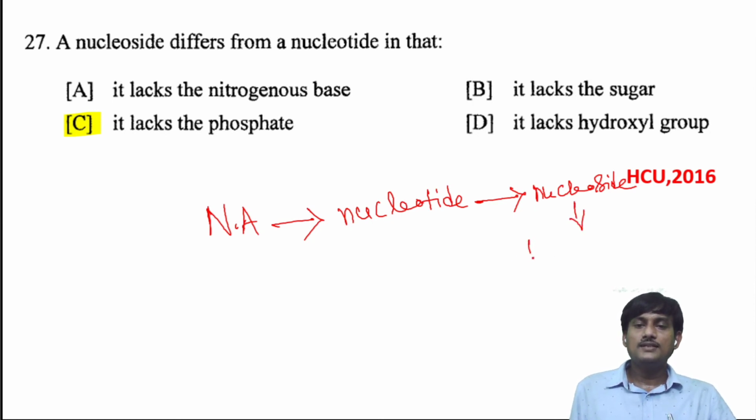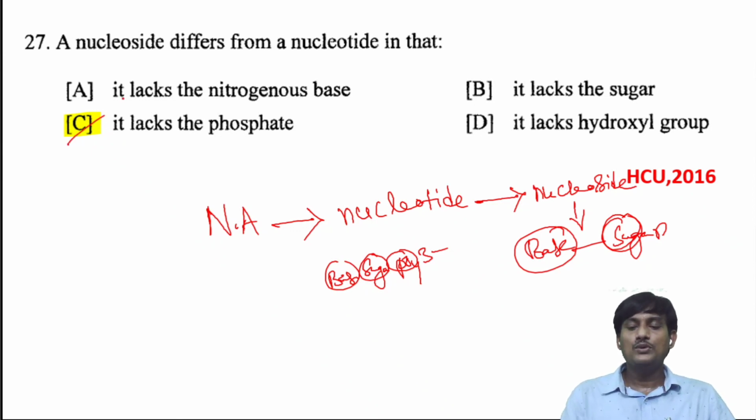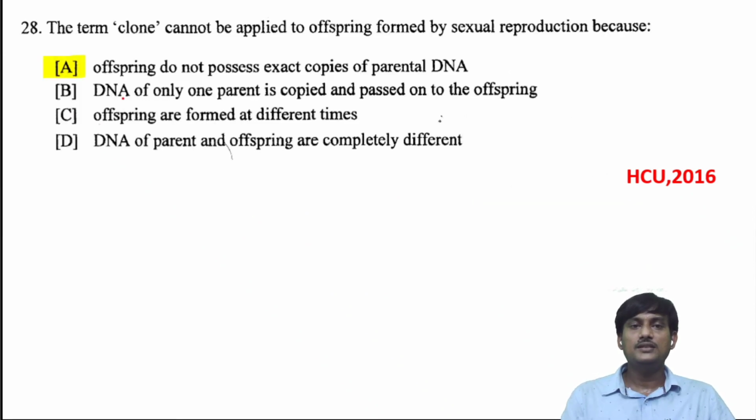Nucleoside contains a nitrogenous base attached with the sugar, that is the ribose. In case of nucleotide, you have base and also sugar, and this is attached with the phosphate. Nucleic acid is a polymer of nucleotides. So what is the difference? There is a lack of phosphate in case of nucleoside when compared with nucleotide.